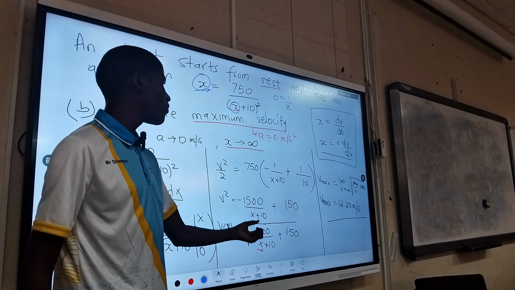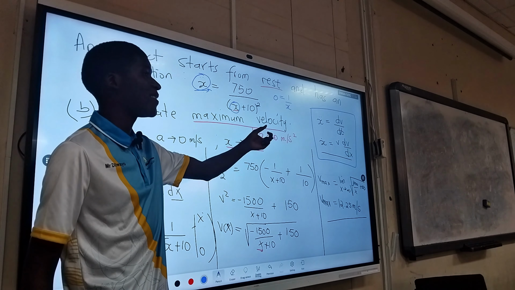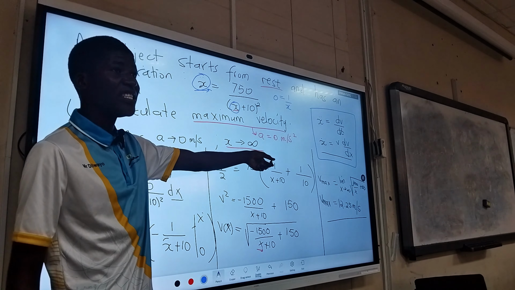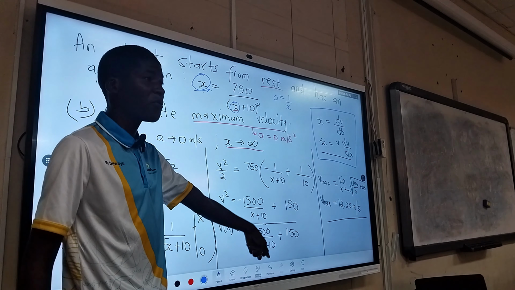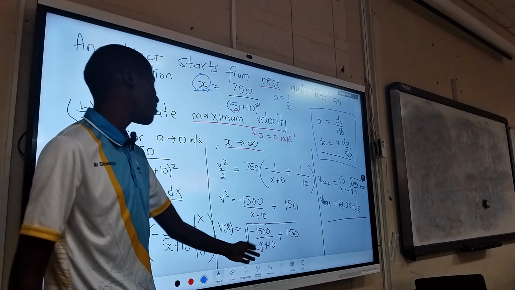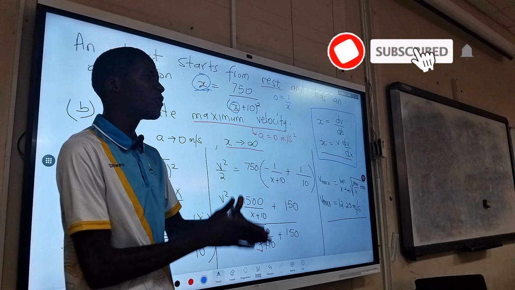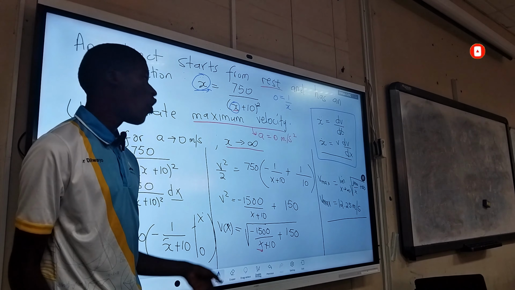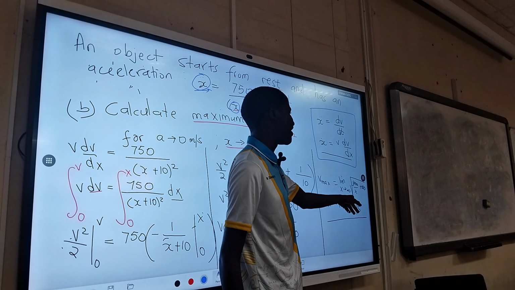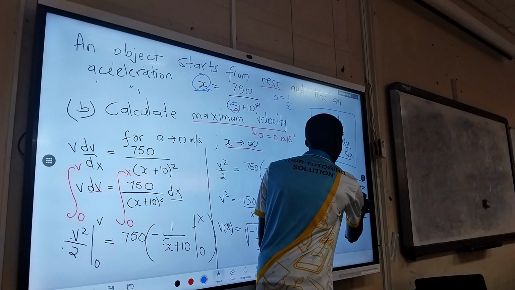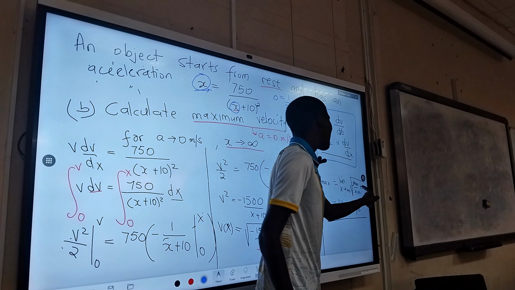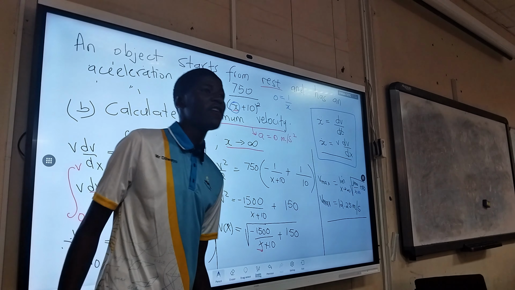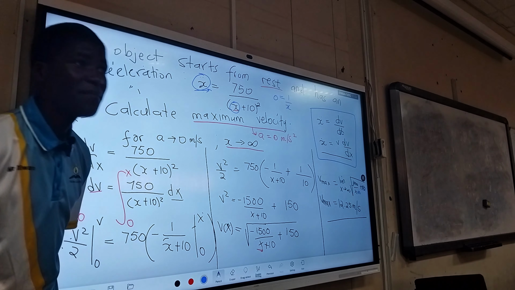But for us to produce a maximum velocity, acceleration must be 0. And for acceleration to be 0, position must approach infinity. So you must make sure that x approaches infinity. And here by analysis, we can see x is part of the denominator. So if it grows bigger and bigger and bigger, the whole fraction is 0. So when we take the limit as x goes to infinity of this thing, the only significant term that we have is 150. So the square root of 150 is 12.25 meters per second, which will be our maximum velocity.